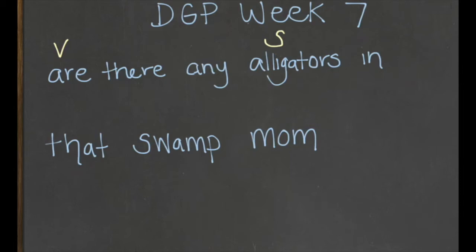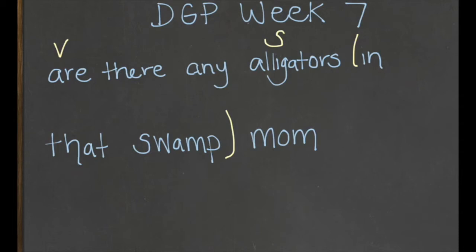The next thing we need to do is look and see if we have any prepositional phrases. It starts with a preposition and it ends with a noun or pronoun. The preposition in the sentence is in, and the noun or pronoun that it's going to end on is the word swamp. You might be wondering why we're not going to include the word mom.